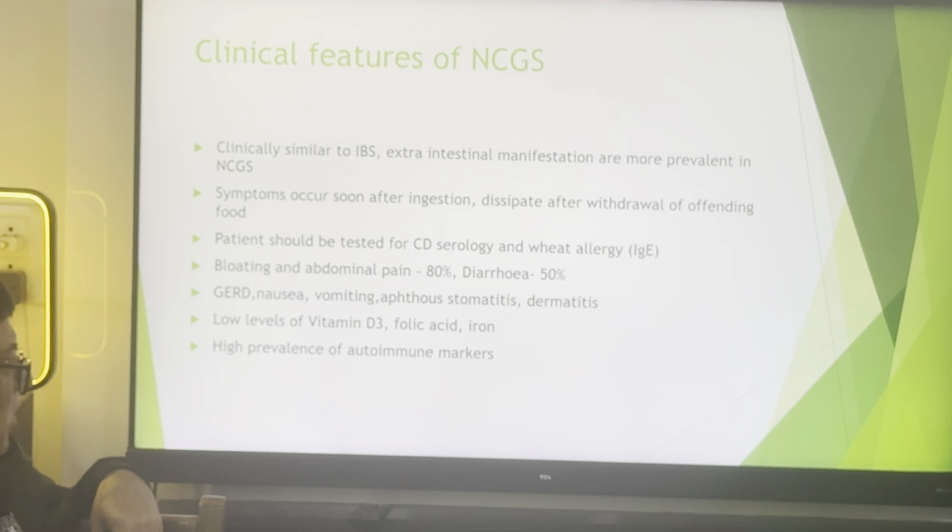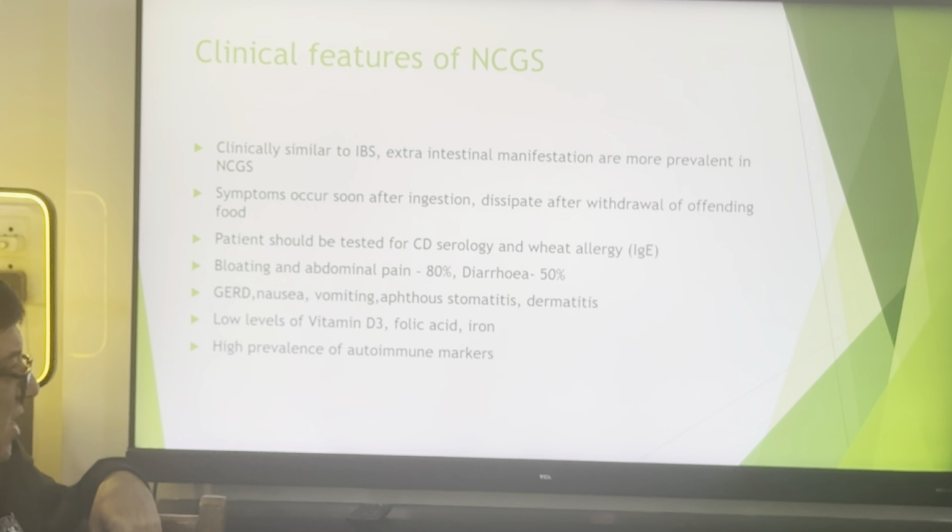The patient should be tested for celiac disease serology and wheat allergy with IgE levels. Bloating and abdominal pain occur in 80% of patients, diarrhea in 50% of children and adults, with nausea, vomiting and dermatitis herpetiformis. Low levels of vitamin D3, folic acid and iron are found on blood investigations. There is a high prevalence of autoimmune markers in such cases of non-celiac gluten sensitivity.